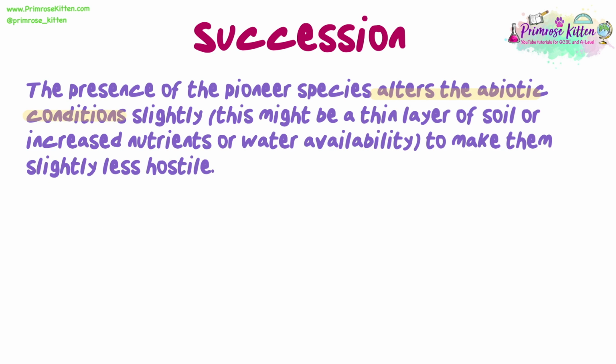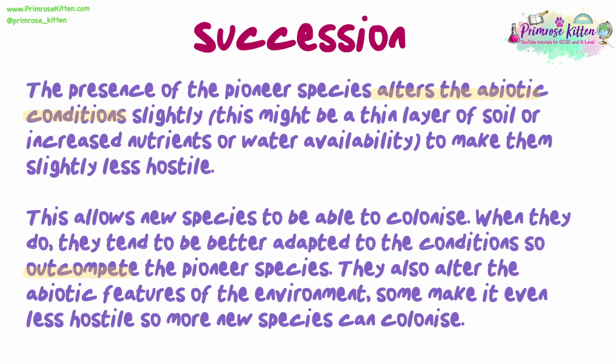For this reason, pioneer species tend to be organisms such as lichens and mosses, who have quite low habitat requirements and so can manage to survive here. The presence of pioneer species alters the abiotic conditions slightly. This might be a thin layer of soil, or increased nutrients or water availability to make them slightly less hostile. This allows new species to be able to colonise. When they do, they tend to be better adapted to the conditions, so outcompete the pioneer species. They also alter the abiotic features of the environment. Some make it even less hostile, so more new species can colonise.